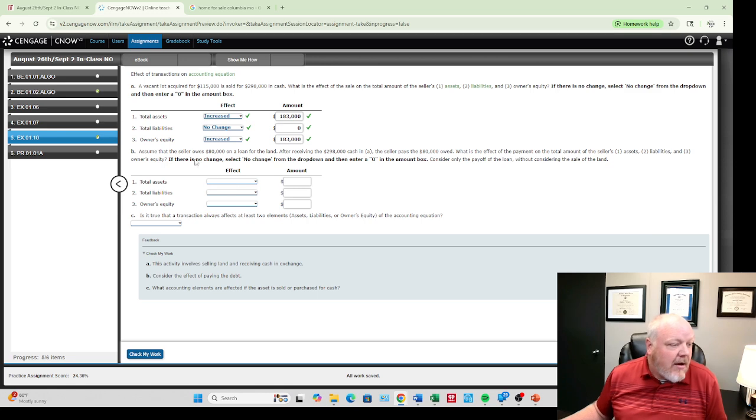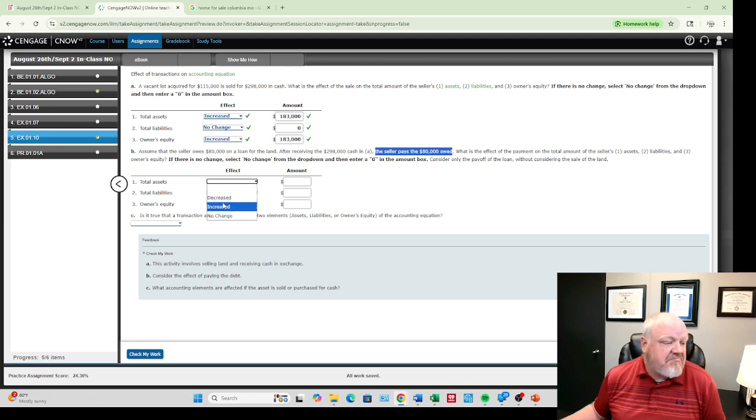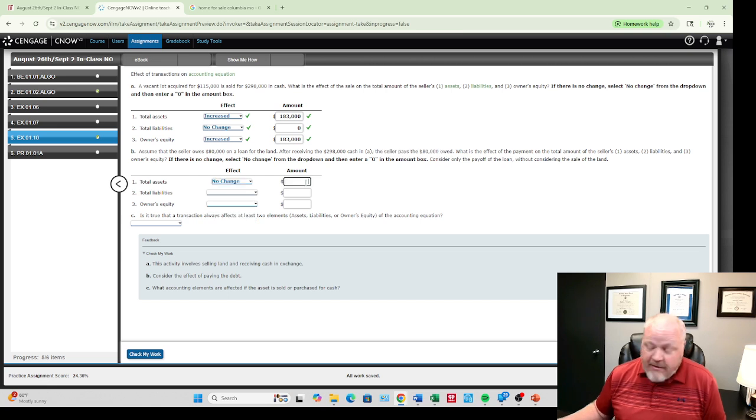It's a fun time. All right, so let's say that the seller owes $80,000 on a loan for land. After receiving the $298,000 in cash, they paid the $80,000 owed. Okay, so what's the effect here on total assets? There isn't any change there. Total liabilities, actually we did change, because we paid in cash $80,000 here, because we actually paid it off in cash.